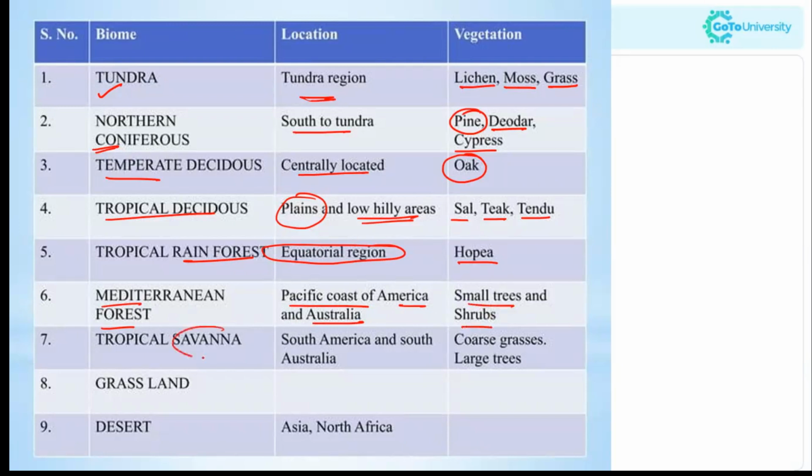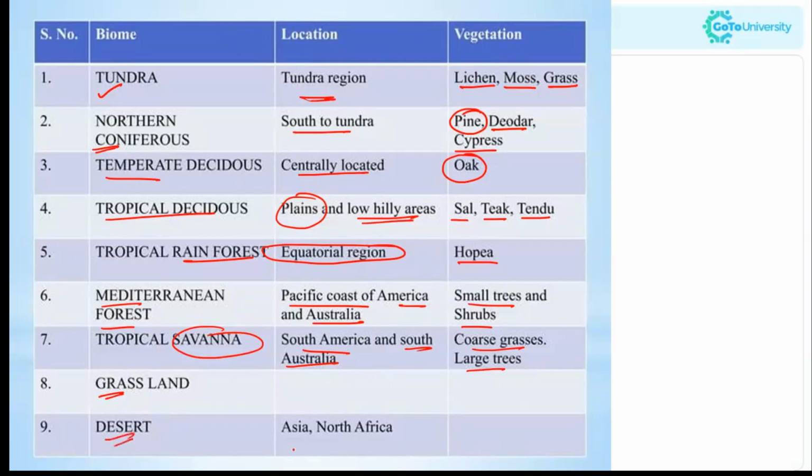The tropical savanna is present in South America and Australia, with coarse grasses as well as large trees. Now moving to grassland, it is usually found in South America and Australia, and cattle will be present there.